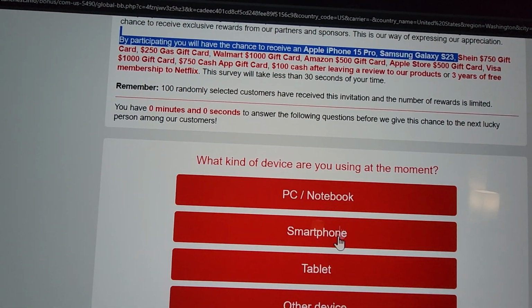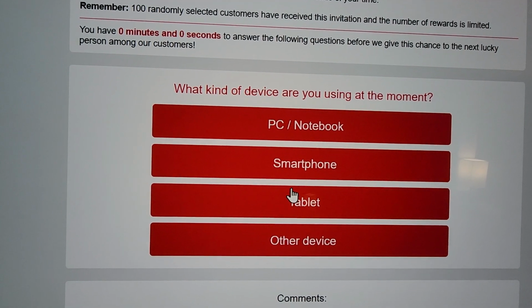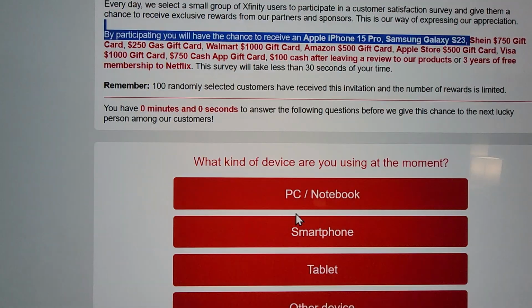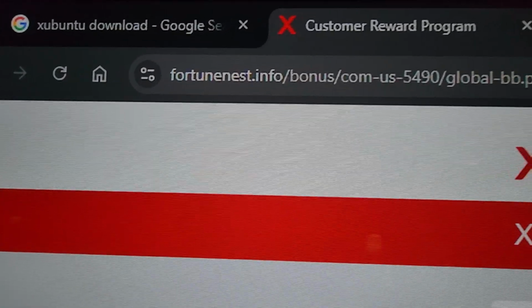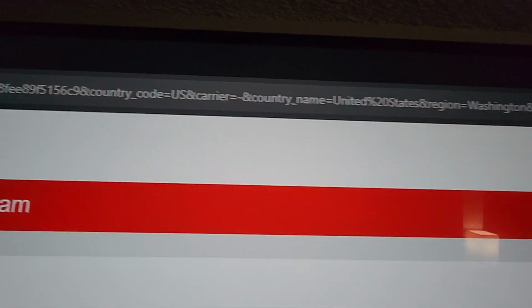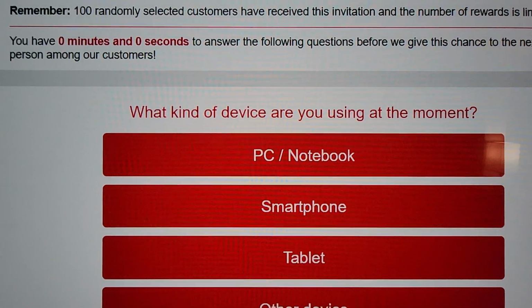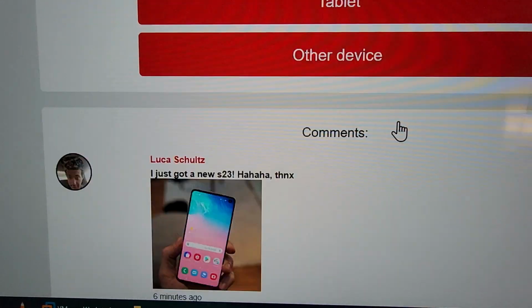So this is the danger. These boxes: PC, notebook, smartphone, tablet, and all this stuff. So I'm gonna grab this URL. This is the URL for the site. And I want to find out what happens if I click any of these dangerous buttons.